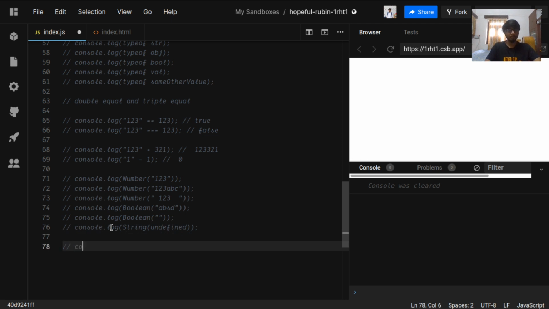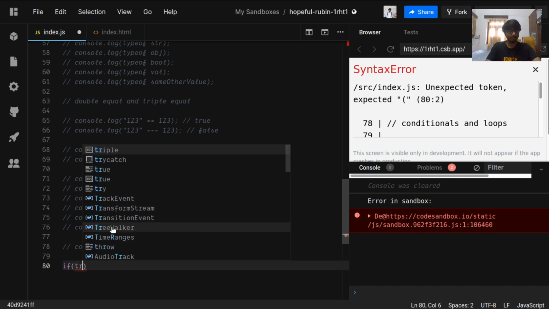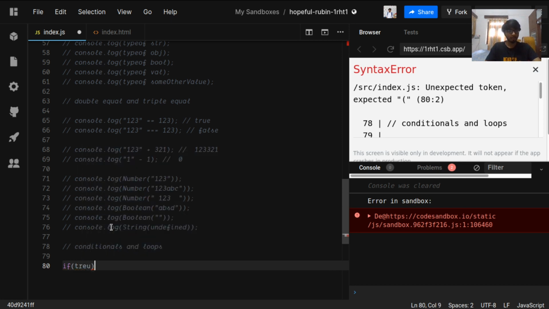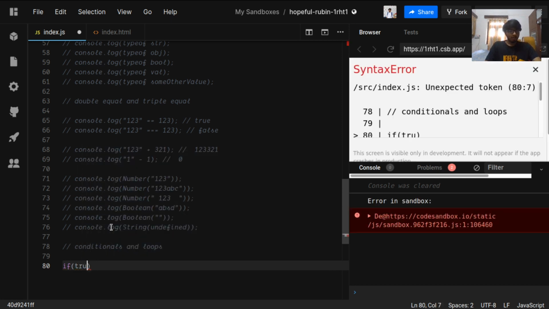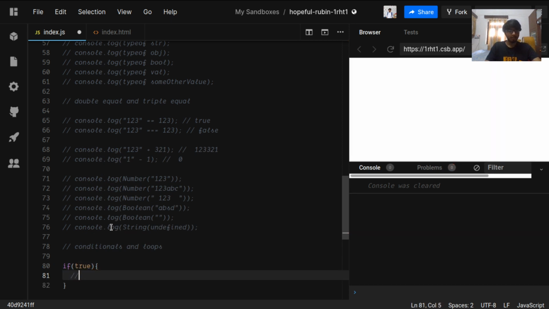Now let's move on to conditionals. Let's move to conditionals and loops. In JavaScript we have if else, just like if some value is true, then this code will run.